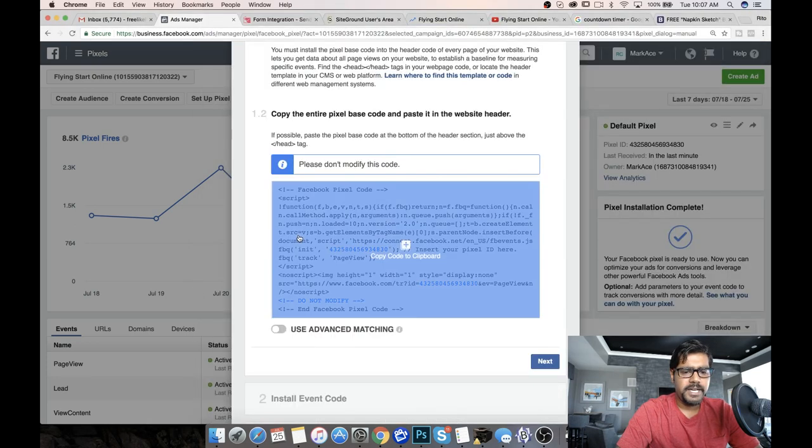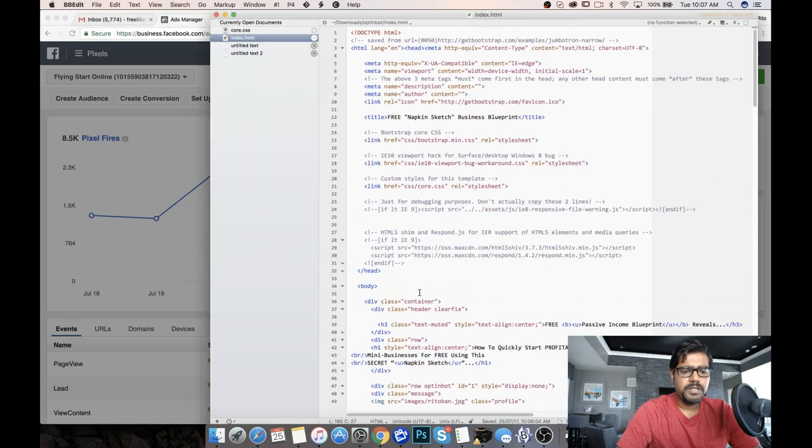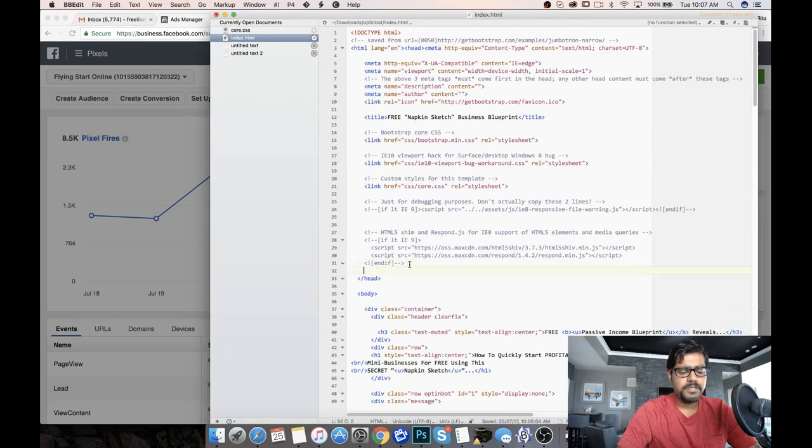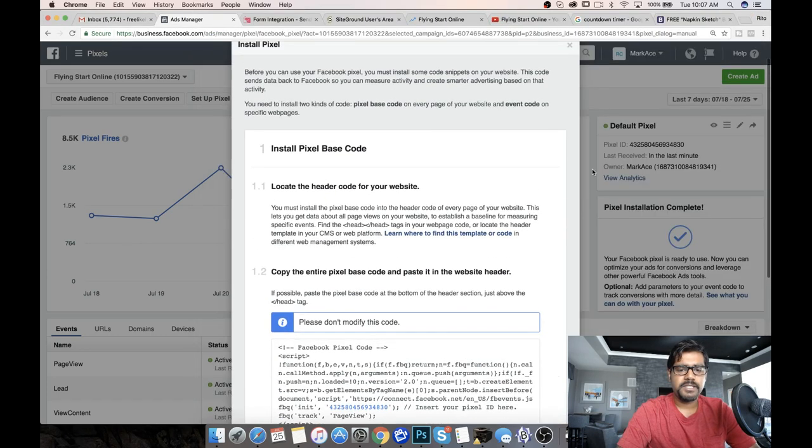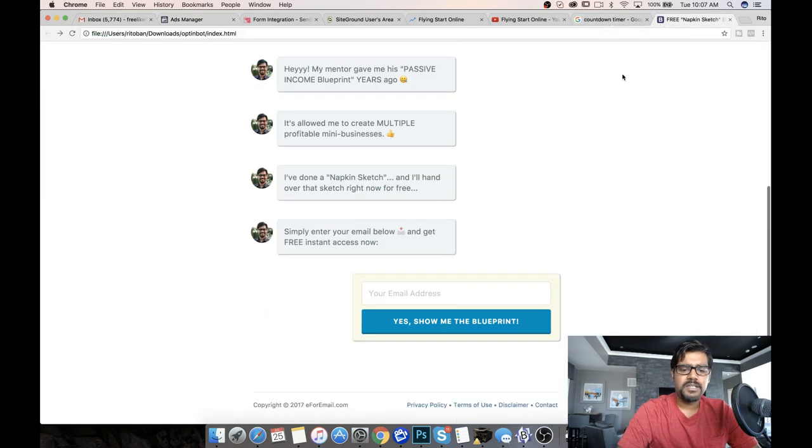You have to paste it in the head. Yeah, just above the head. You quickly just go here, paste it. You won't have to do all of this, by the way. Whatever I'm doing, it's just because this is an early alpha, this landing page, so I'm just testing these things out. When I actually release a software off of this, it will be